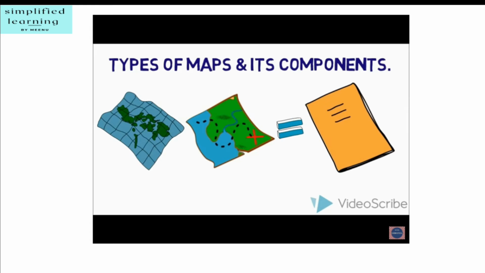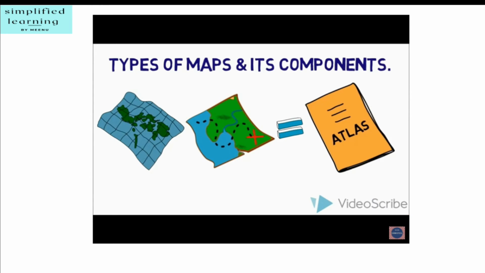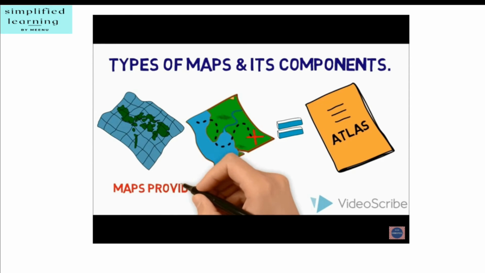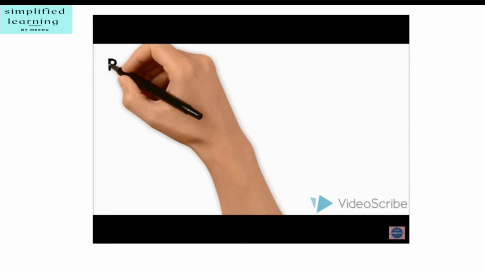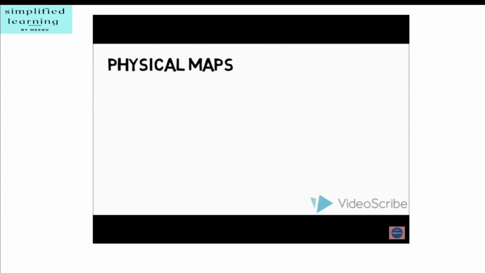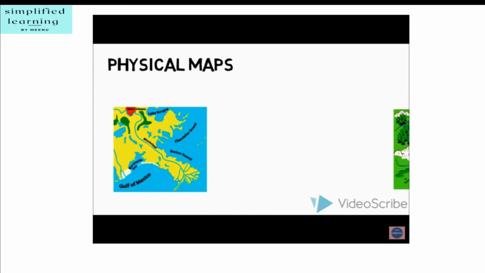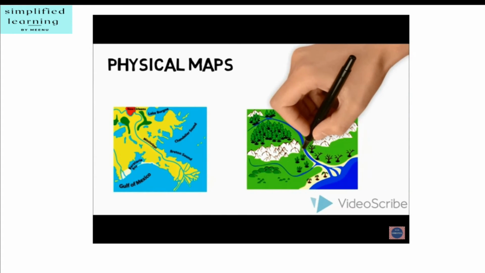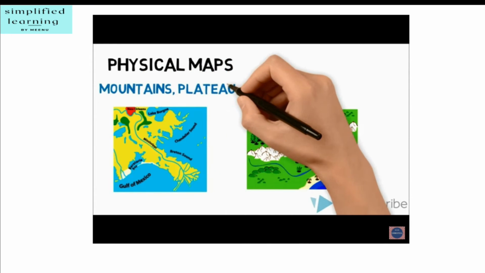When many maps are put together we get an atlas. Atlases are of various sizes, with measurements drawn on different scales. Maps provide more information than a globe. There are different types of maps. 1. Physical maps. Maps showing natural features of the Earth such as mountains, plateaus, plains, rivers, oceans, etc. are called physical or relief maps.